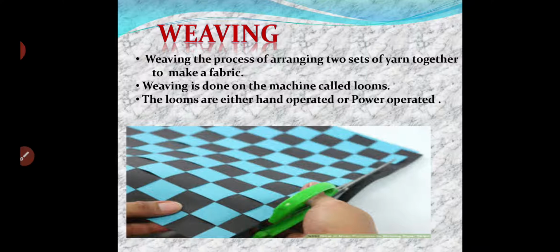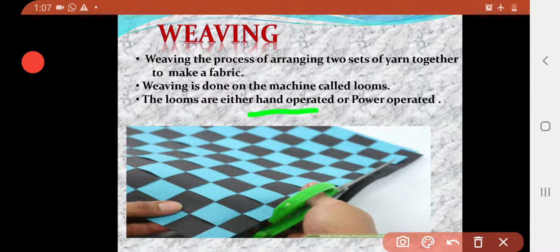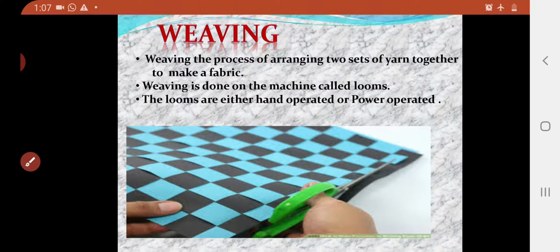Weaving is done on a loom. A loom is a machine which helps you to weave the threads. There are two types: one is a hand loom, another is a power loom. On both we can use the process of weaving.